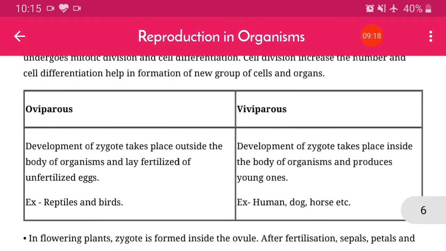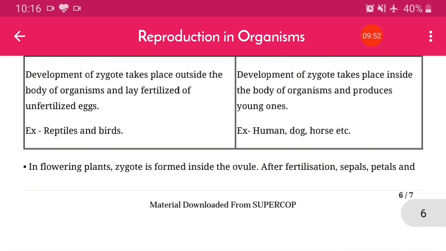So here we have two types of animals, oviparous and viviparous. In oviparous animals, the development of the zygote takes place outside the body of the organism, and they lay fertilized or unfertilized eggs. In viviparous animals, the development of the zygote takes place inside the body of the organism and produces young ones. So oviparous are reptiles and birds; viviparous are human, dog and different animals. So up to here, my dear students, we will discuss the remaining things later.